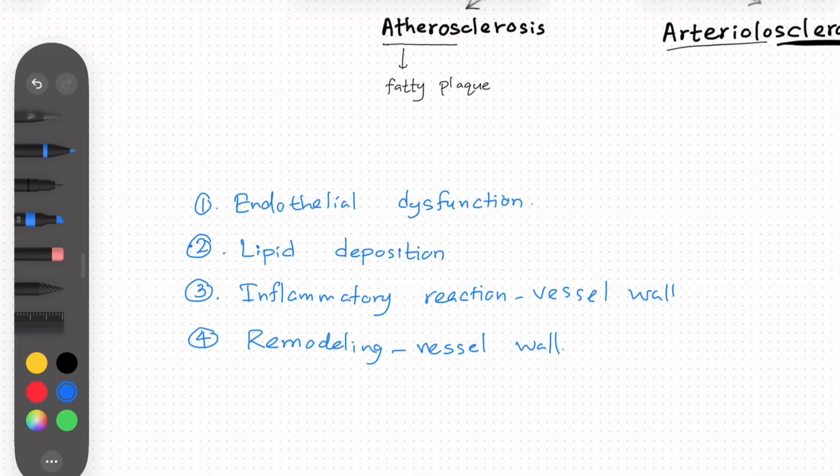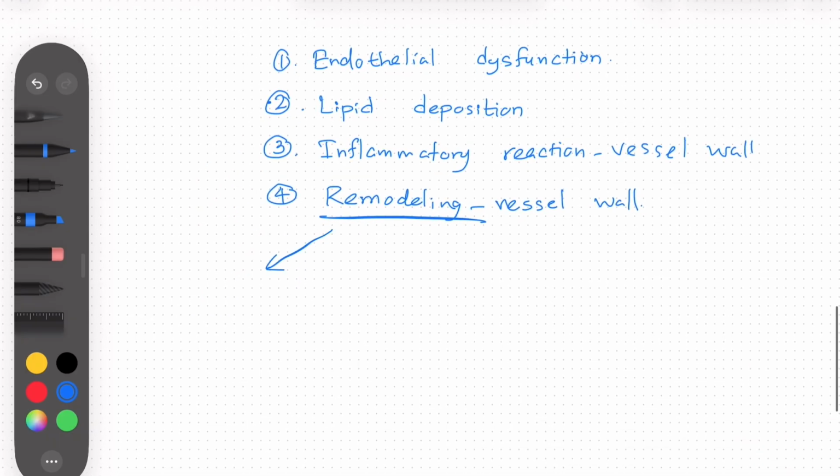We talked about something called remodeling of vessel walls. So what is this remodeling? Remodeling has two sides, positive and negative. Positive remodeling is an outward enlargement, where the arteries enlarge outwards. It is not always harmful because the artery expands outwards, potentially maintaining or even increasing the lumen despite these fatty plaques. But negative remodeling is dangerous and harmful, as the artery shrinks inward, leading to a narrowing of the lumen and potentially exacerbating the effects of plaque buildup.